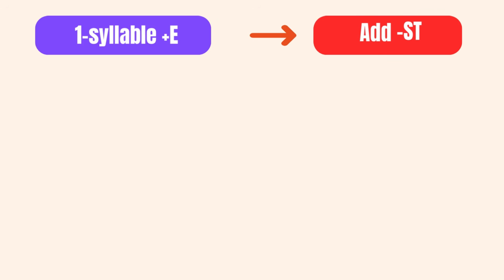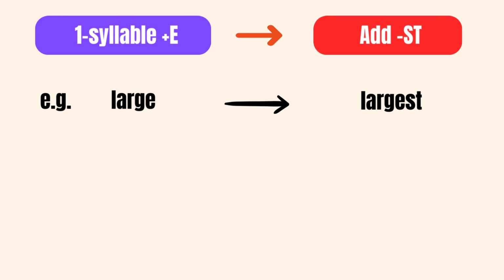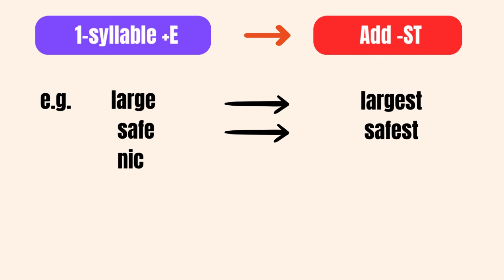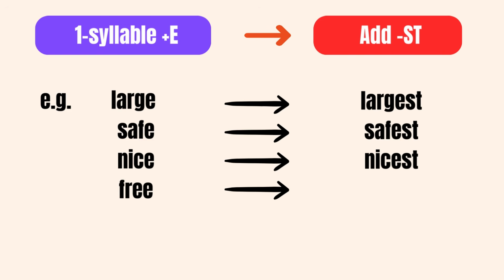For one-syllable adjectives ending with the letter E, we use the ST structure to form the superlative. For example, the word large becomes largest in its superlative form. The word safe becomes safest. The word nice becomes nicest. And the word free becomes freest in its superlative form.